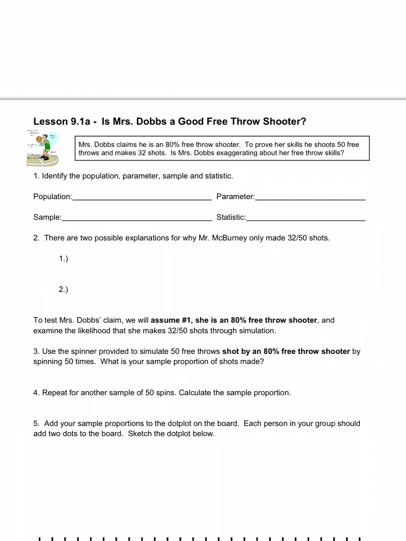The claim is that I'm an 80% free throw shooter. To prove my skills, I shoot 50 free throws, but I only made 32 that day. Am I exaggerating about my skills? Let us find out. So before we dive into this, let's revisit these terms again.